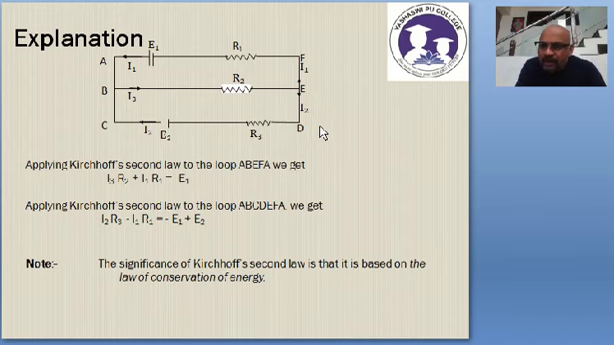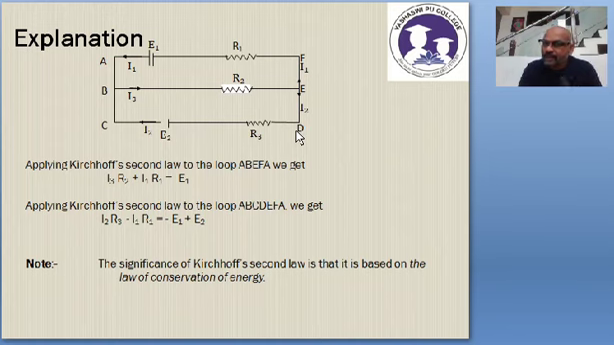Now I have chosen to travel in the clockwise direction. Earlier I chose to travel in the anti-clockwise direction, now I am choosing the clockwise direction. So I will start from D. What is the current that I have marked? I2. And that current is also going in the same direction. I am also going in the same direction, D to C, therefore I2 R3 is positive.